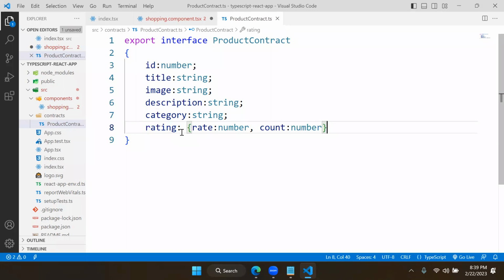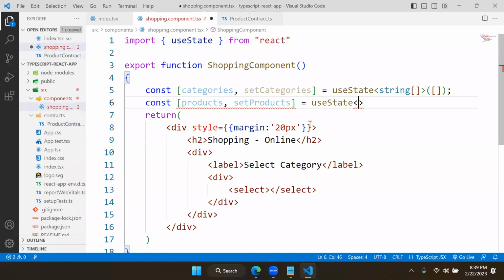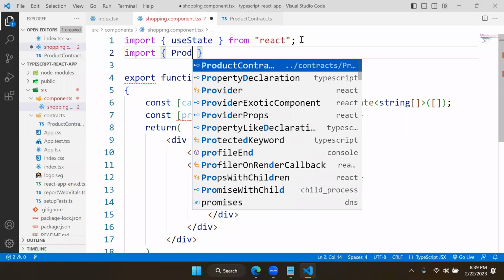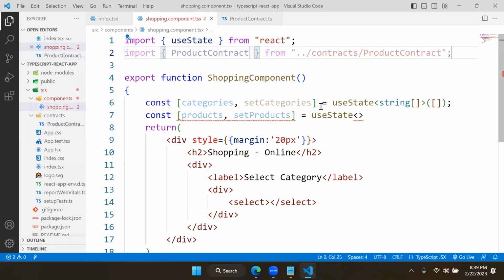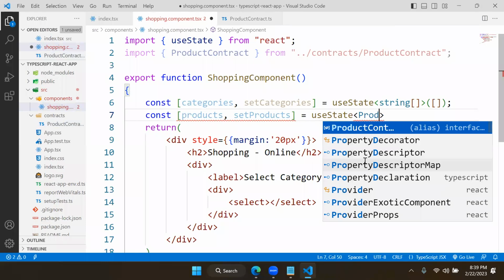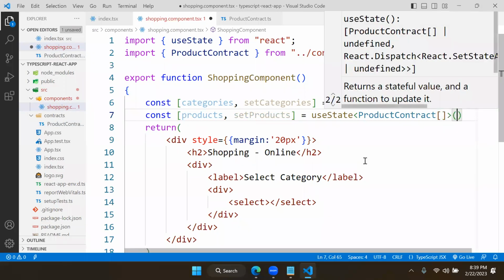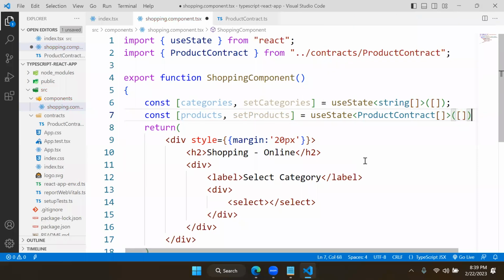We need to create a contract for the data. Now this contract must be used by your state. That means what we have to do here, we have to import the product contract from contracts, and this useState must be what type? Product contract type array. That is how you need to configure your state values.